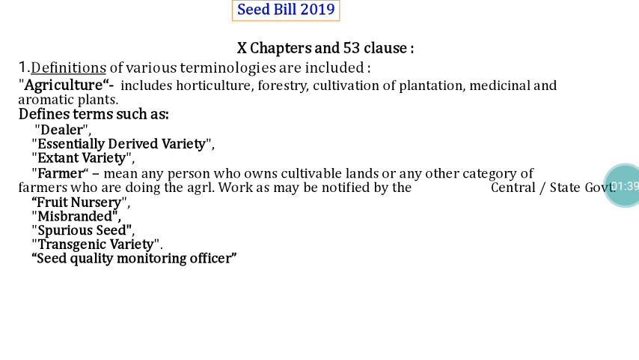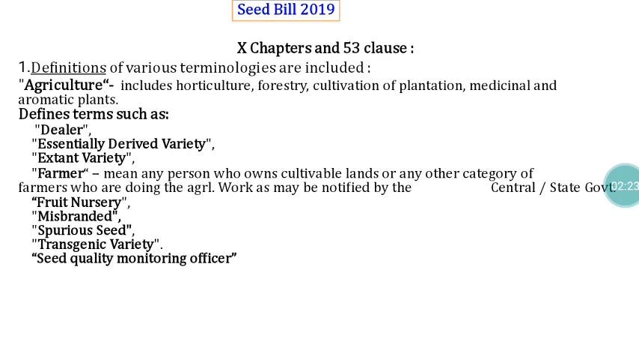Particularly now we have the PPVFRA 2001. In the case of PPVFRA, we have different kinds of varieties, like essentially derived variety, extant variety, farmers variety. All these kinds of terminologies were not there in 1966. Because of that, the definition for extant variety and EDV and everything is found missing. It's not there in the Seed Act. In order to regulate sale of these materials, extant variety and essentially derived variety, we have to legalize those things. Then only we can do that sales.